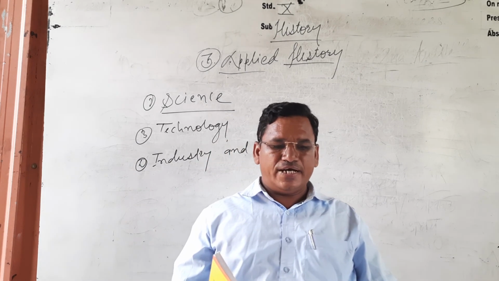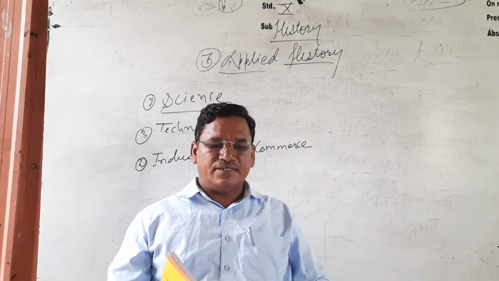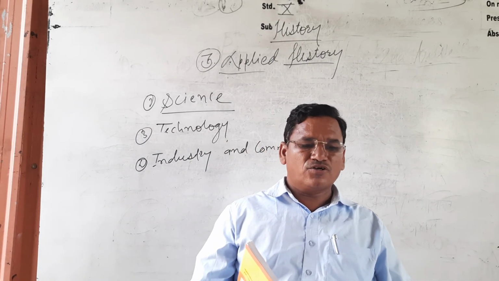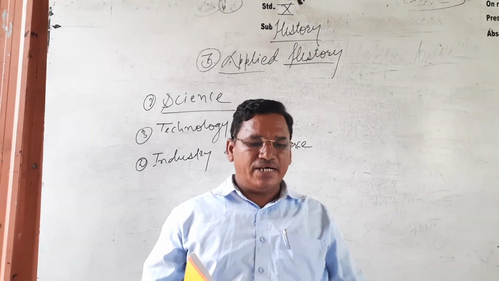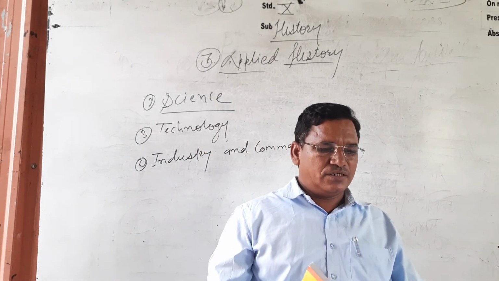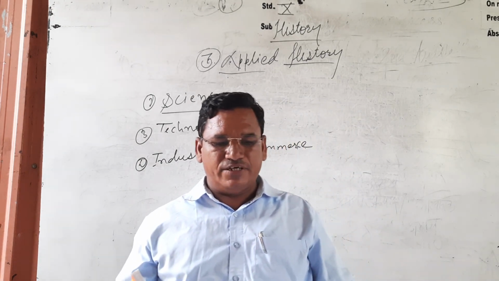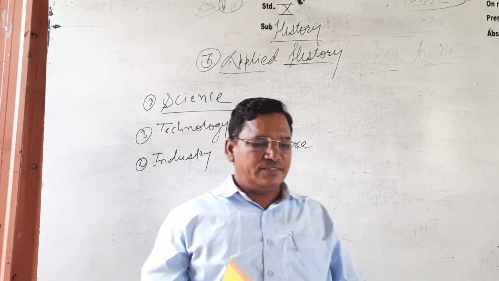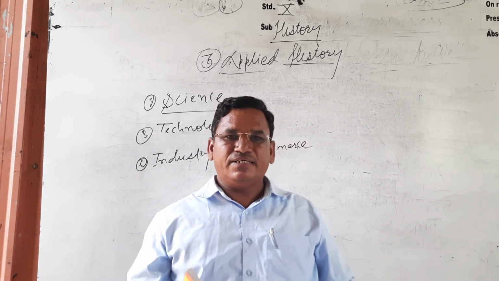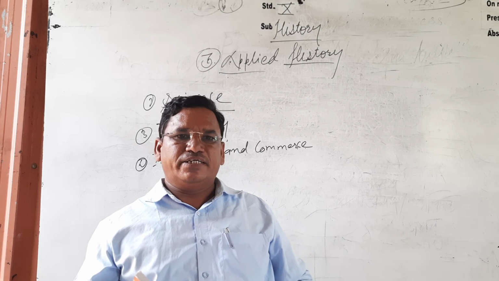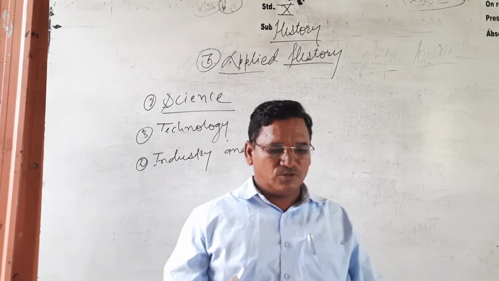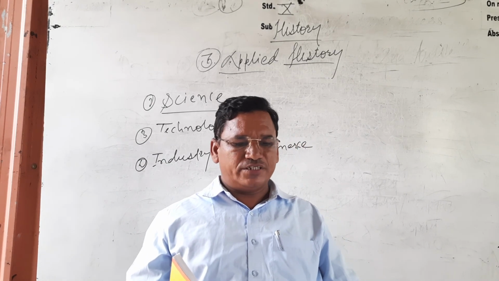So we know that the history of science helps us understand the chronological order of scientific discoveries and inventions. Also, it can help to understand the cause-effect chain that led to those discoveries and inventions. And it is said that need is the mother of invention. If there is a need, we can do something better and we can invent. So that is where need is the mother of inventions.